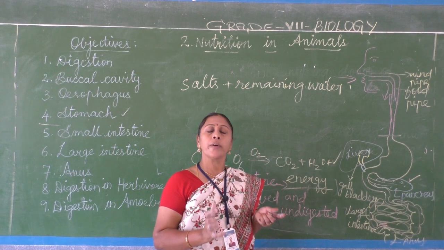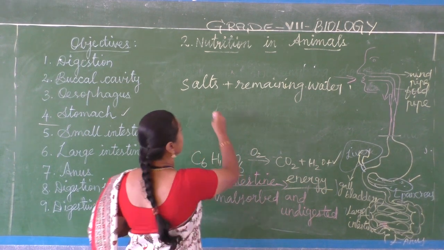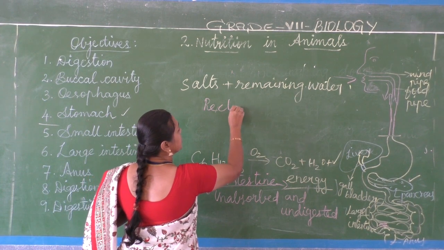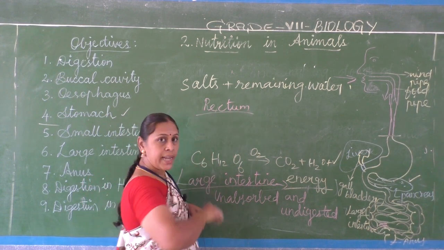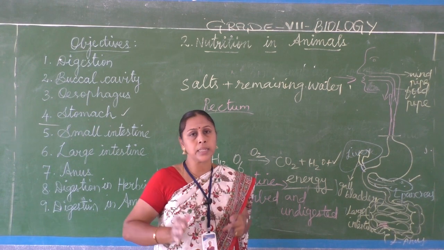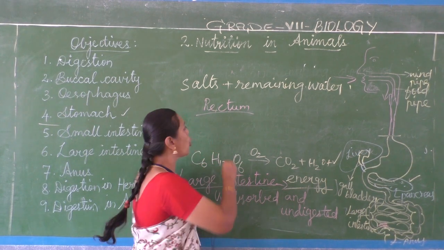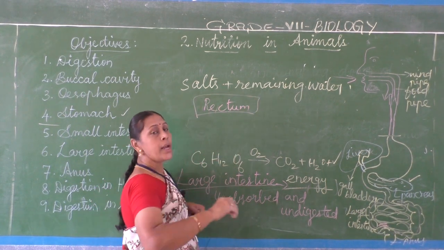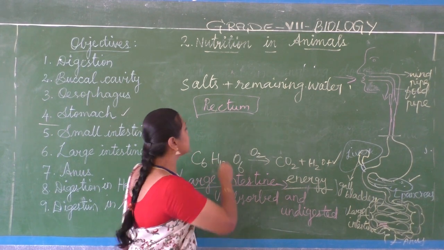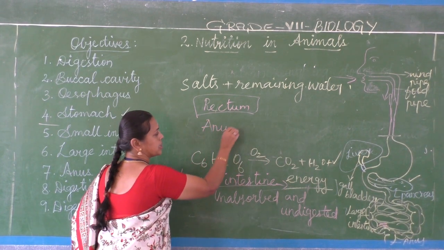It will be stored for a short time in a part called the rectum. The rectum is a part of the digestive system where the undigested food and waste products are stored for a short period, and at regular intervals they are sent out through the anus.